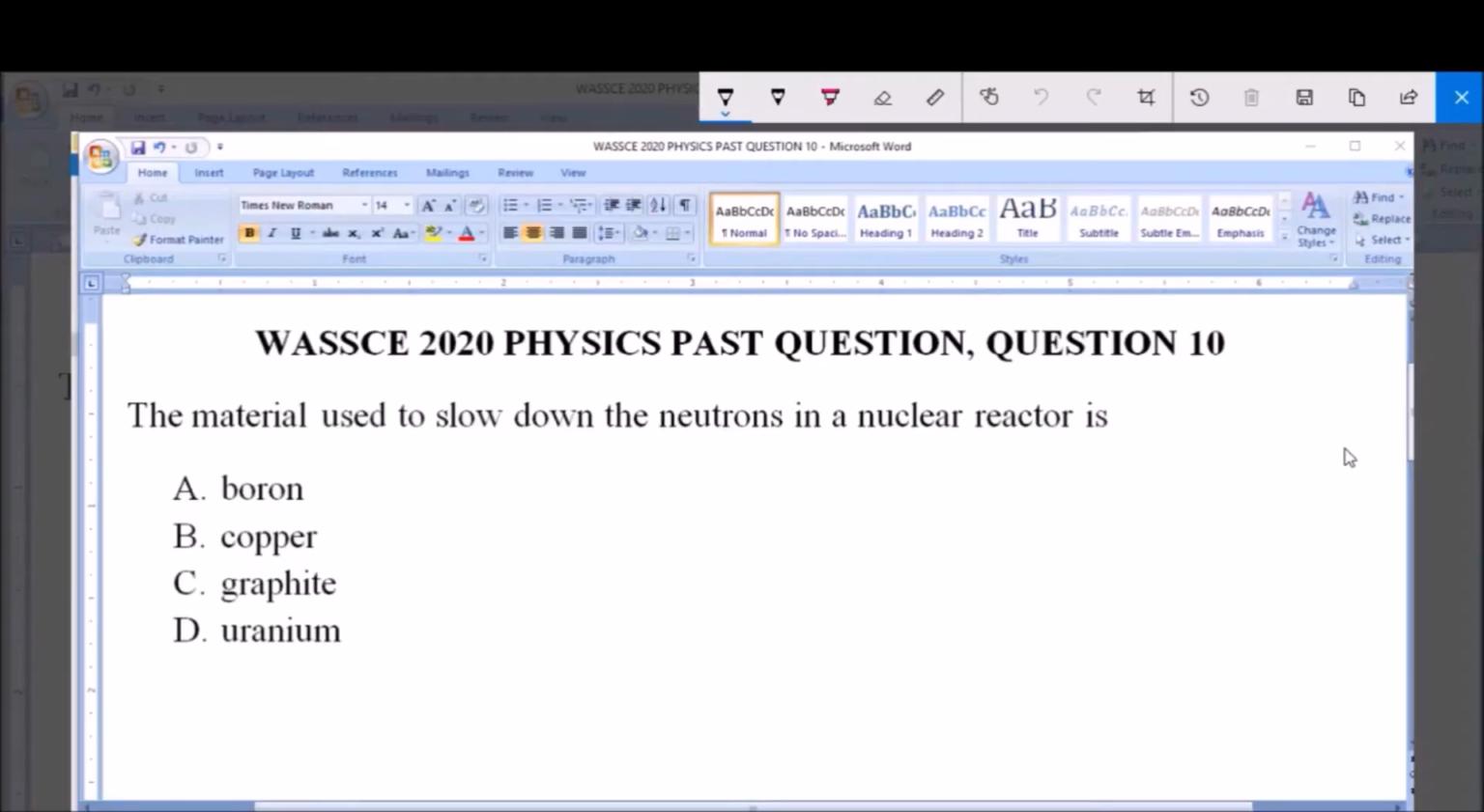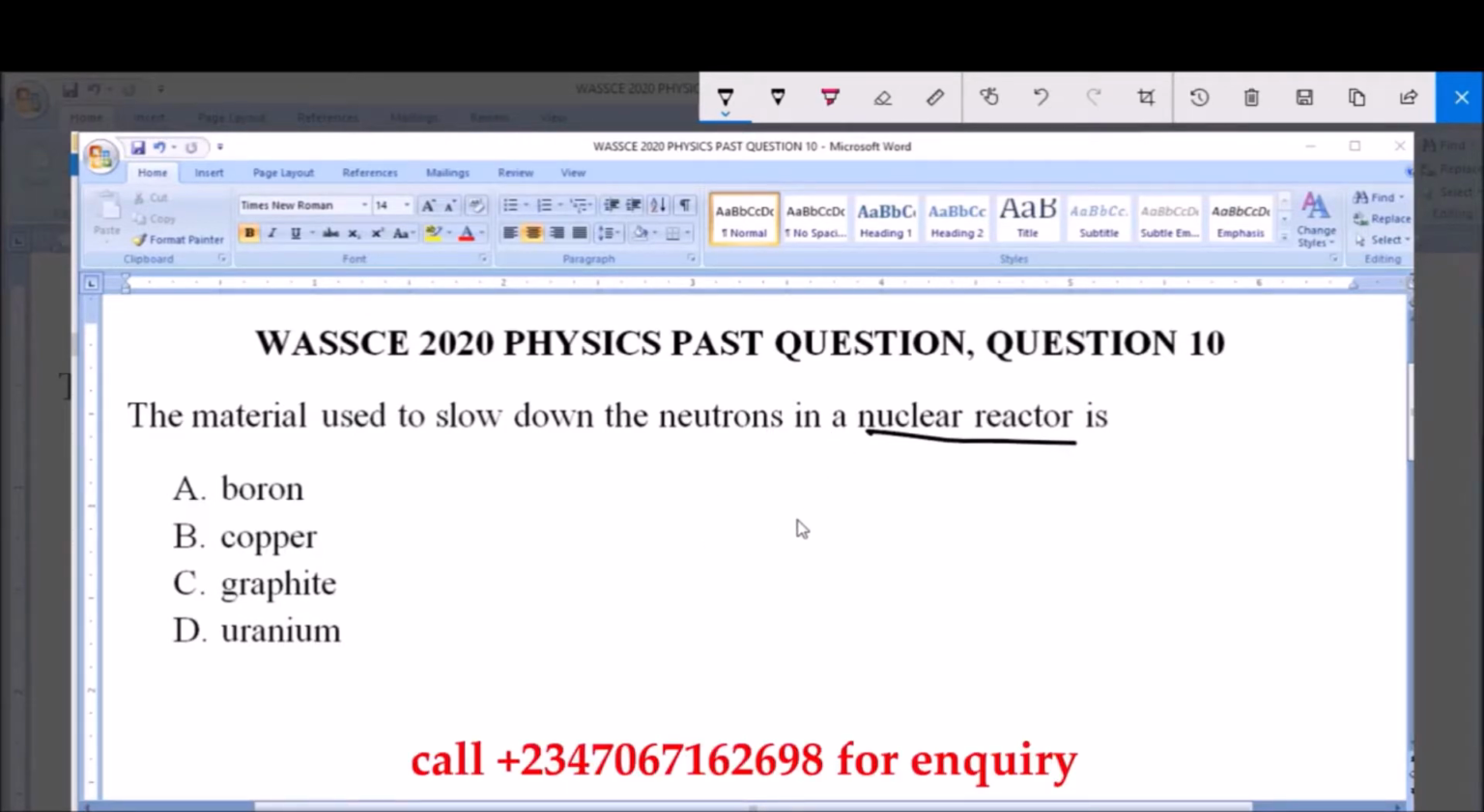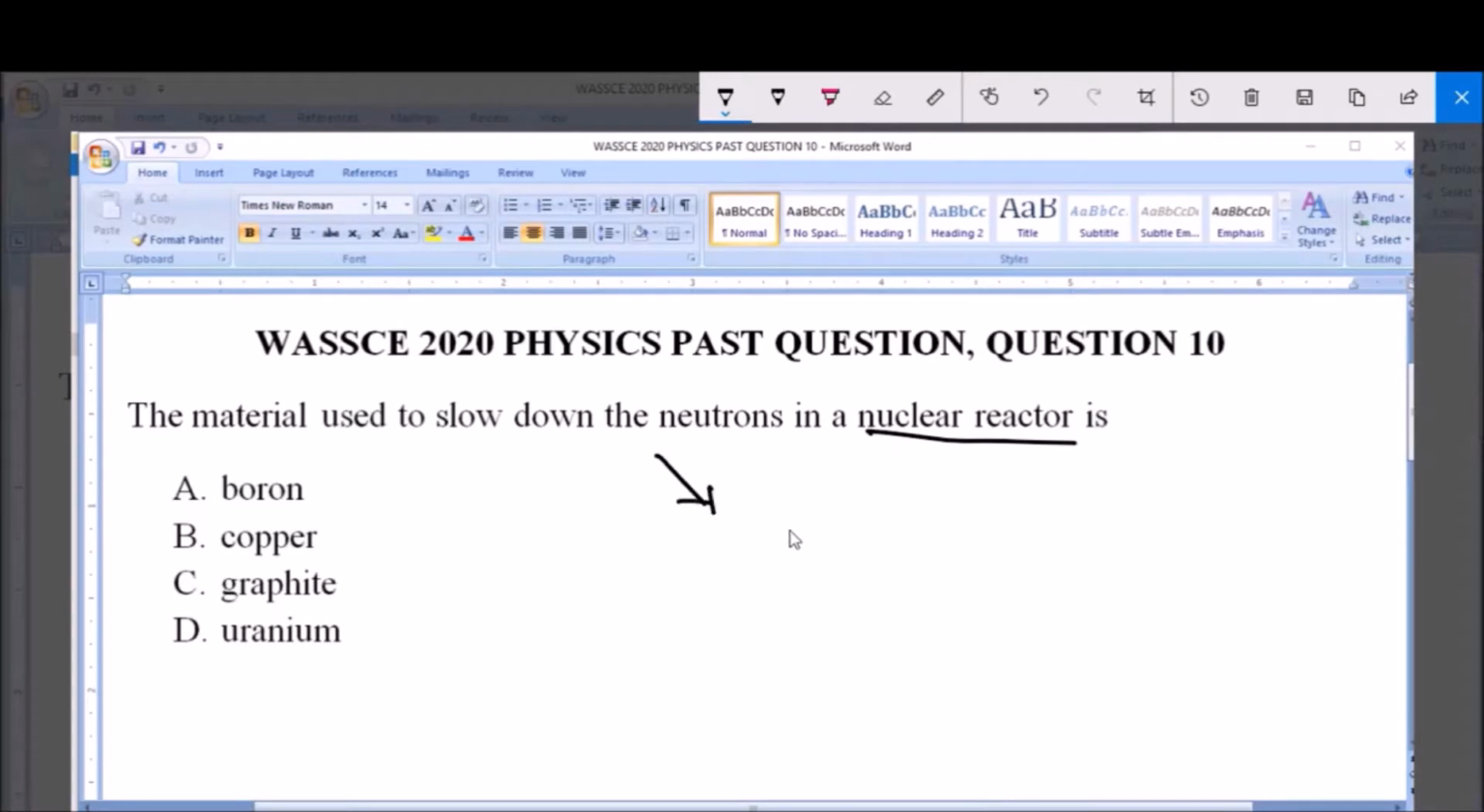I will be answering WASSCE 2020 Physics Past Question, question 10. The material used to slow down the neutrons in a nuclear reactor is A. Boron, B. Copper, C. Graphite, and D. Uranium. So we're asked to pick an option which is the material used to slow down neutrons in a nuclear reactor. Now, materials used to slow down neutrons are what? We call them moderators of nuclear reactors. Any material that is used to slow down neutrons in a nuclear reactor is called what? Moderators.